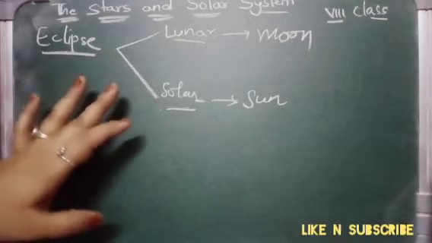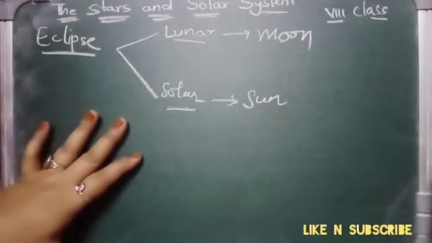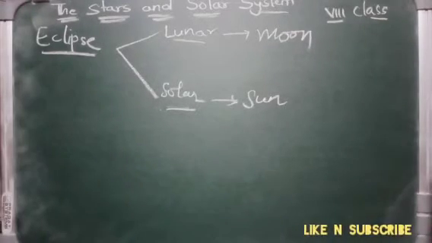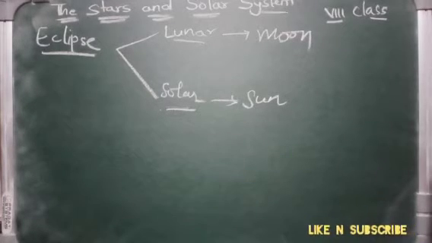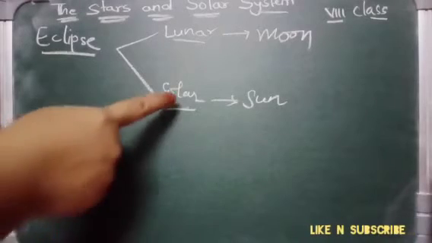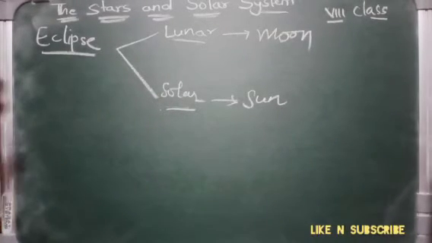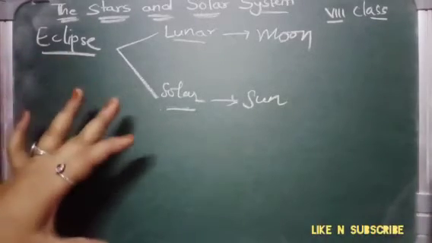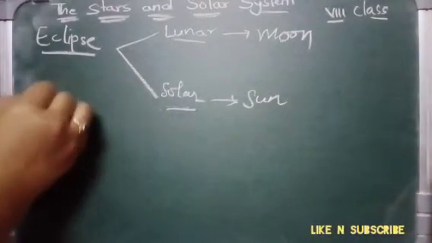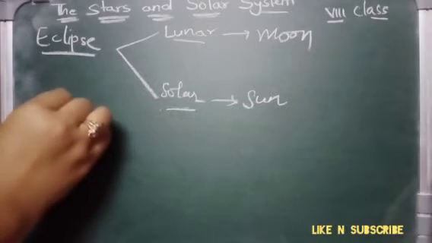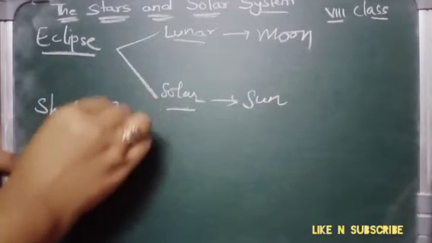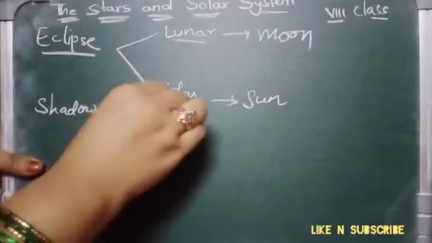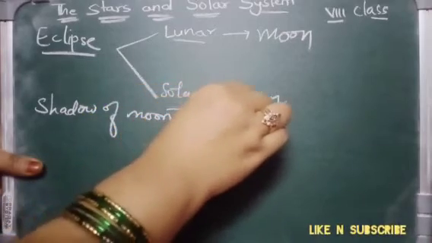When the sun is getting covered partially or fully by the shadow, then it is called a solar eclipse. So let us learn about the solar eclipse first. Now coming to the solar eclipse, a solar eclipse occurs when the shadow of the moon falls on the earth.